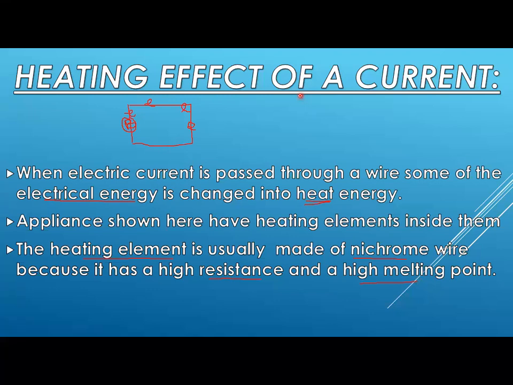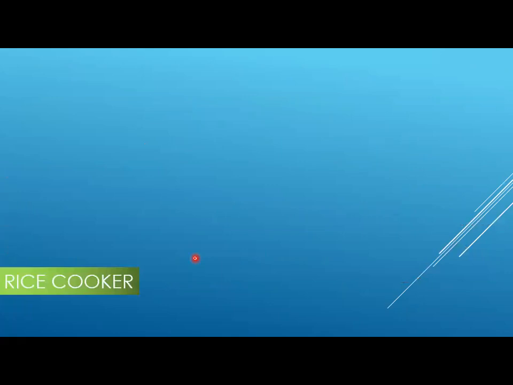So we require an element that must have a high melting point, so that upon reaching a high temperature it should not melt. So we should have a heating element in our appliances that must have high resistance and a high melting point. For that purpose, nichrome wire is used as a heating element in different electrical appliances. Now, what are those electrical appliances? Number one example, most important, is a rice cooker.